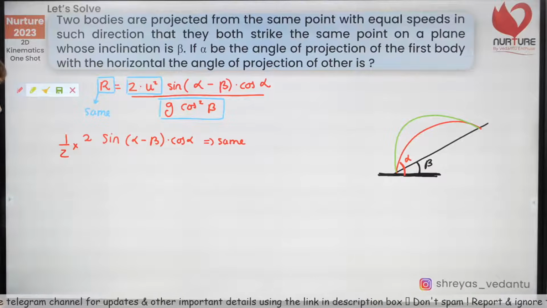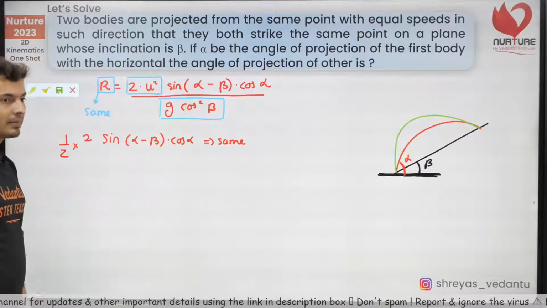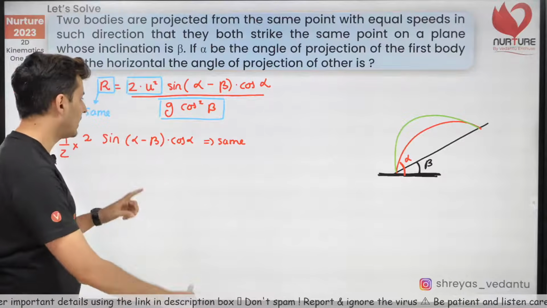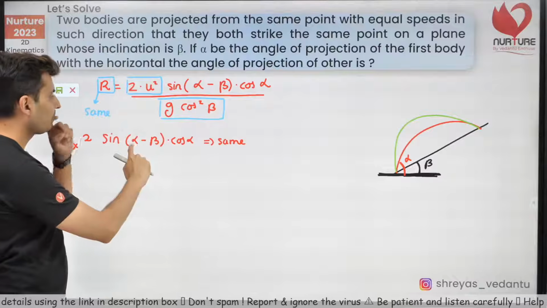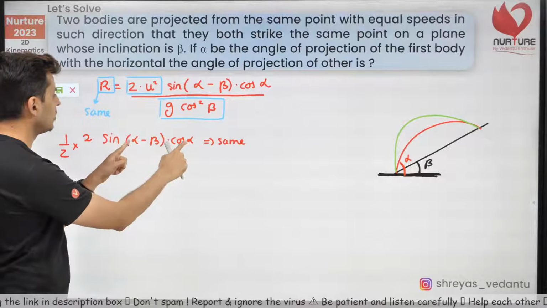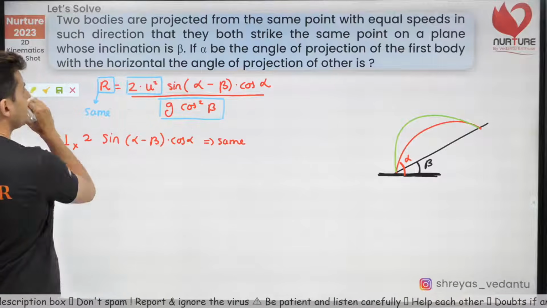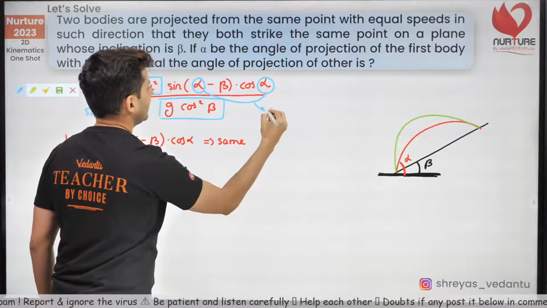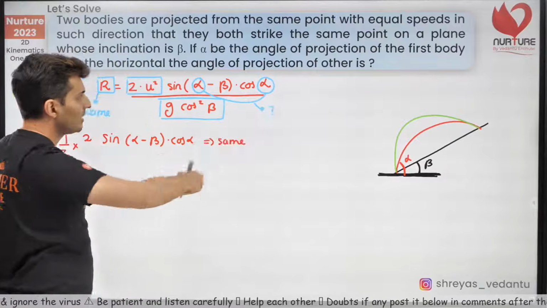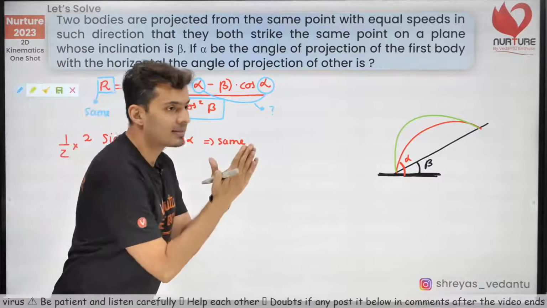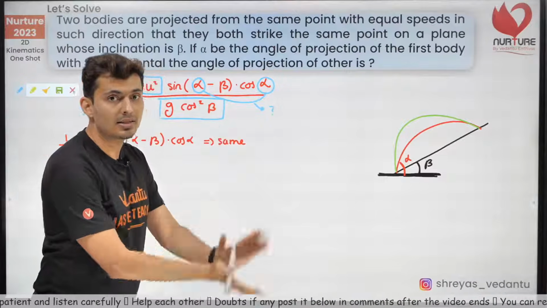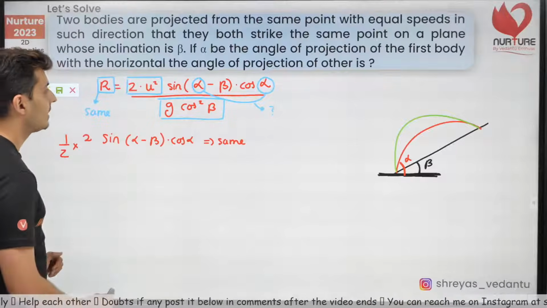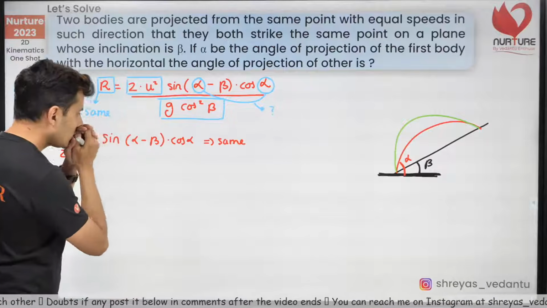The reason why I want to do it is 2 sine A cos B. There is a formula in maths. I would prefer converting it into that formula because I have alpha over here on both sides. Please remember one thing. Alpha and alpha, okay, these are my question marks, like variables. I want to find out for what angles is the range same. Sorry, range same, my bad. For what angles is the range same? So alpha is my variable.